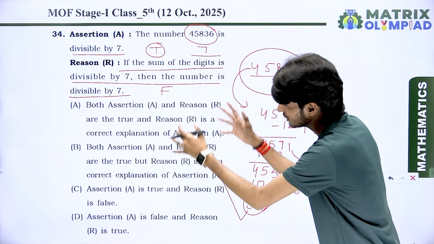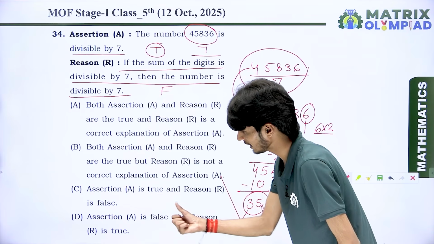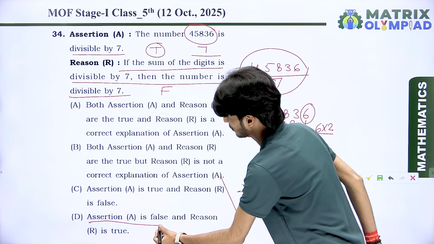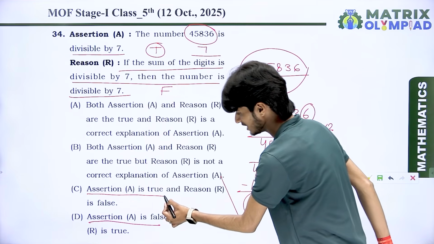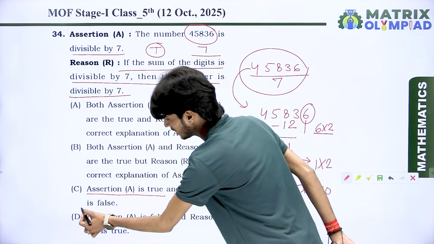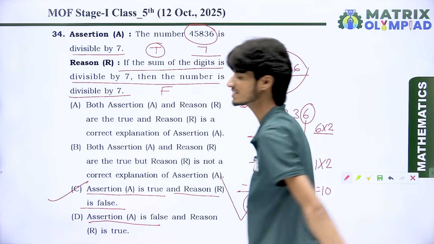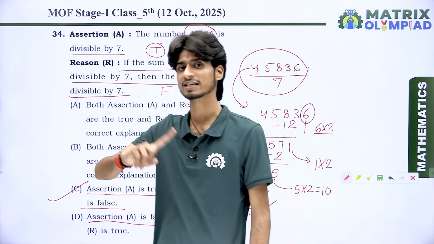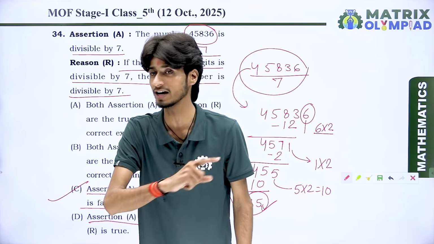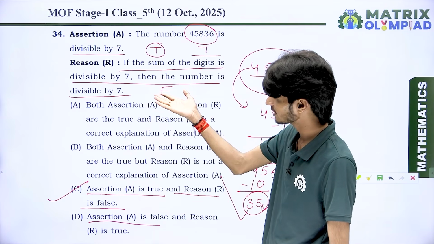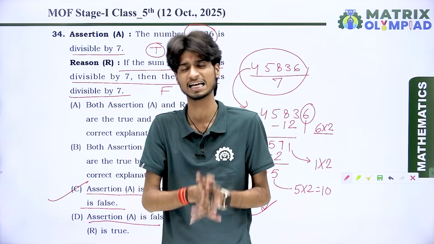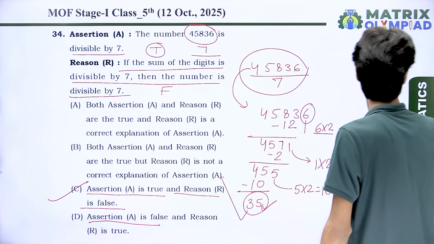So look at all the options. Option D: Assertion A is false. No. Assertion A is true and reason R is false. Yes, this is the correct option because 45,836 is divisible by 7 and the reason is false. It is not a rule for divisibility of 7. So the correct option is option C.